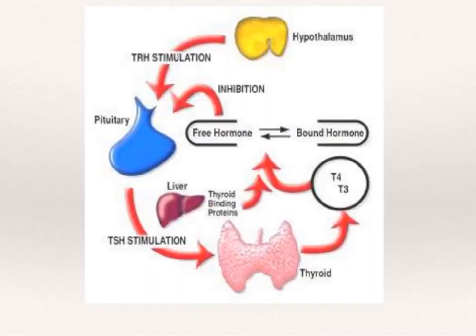You can see in this diagram that the hypothalamus signals the pituitary, the pituitary signals the thyroid gland, and then T4 and T3 give negative feedback to the hypothalamus and pituitary as well.